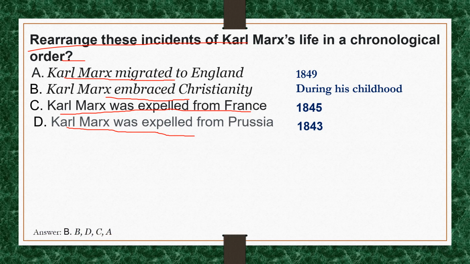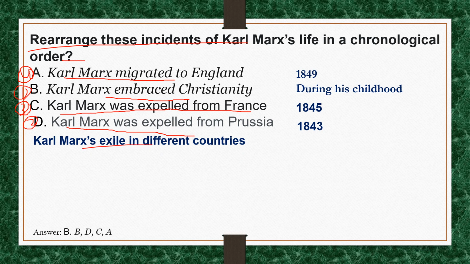So the correct sequence for this question is B, D, C, A. Let us see Karl Marx's exile in different countries.